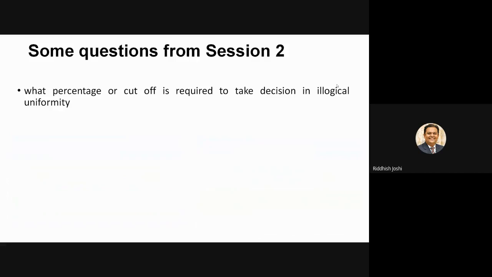What percentage of cutoff is required to take a decision on illogical uniformity? When we talk about illogical uniformity in the editing part, there is nothing like a cutoff, but you should identify certain questionnaires. These two things are known as acquiescence bias and extremity bias. These are part of survey errors. They occur when a respondent tends to tick only one side of the responses without considering the questions, right? By looking at the response sheet you will be able to identify them.